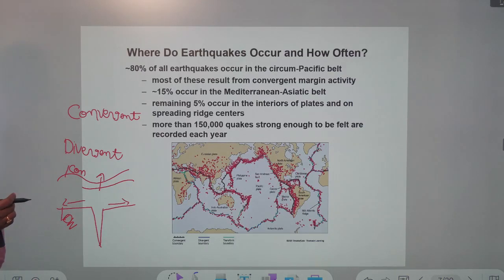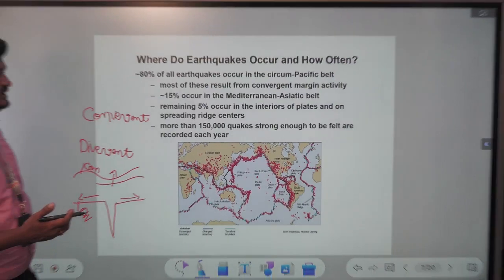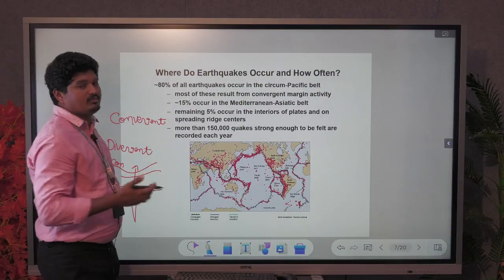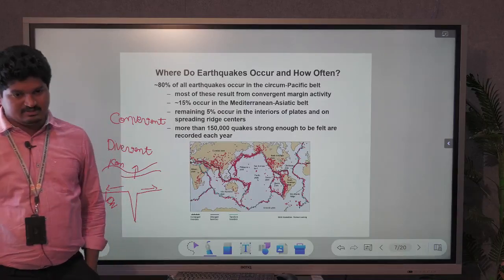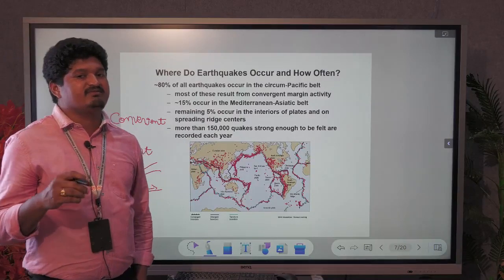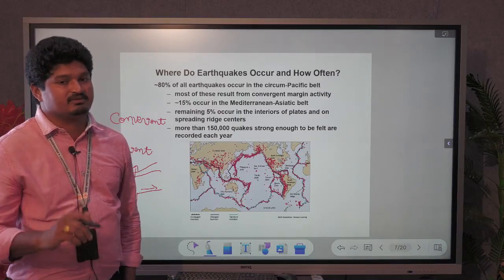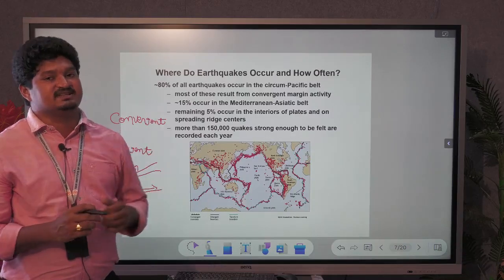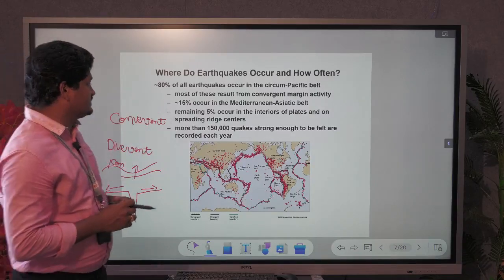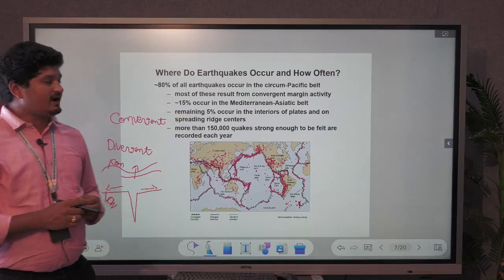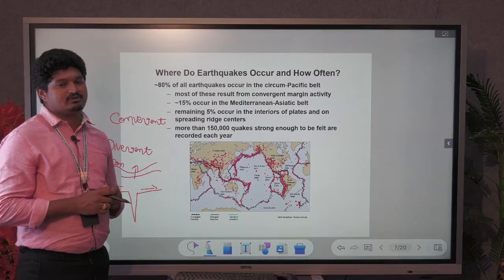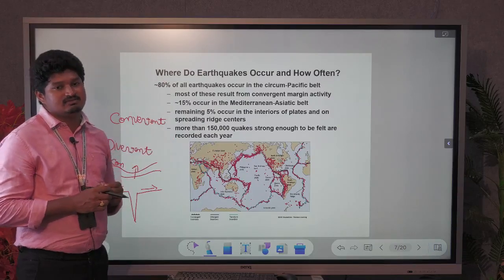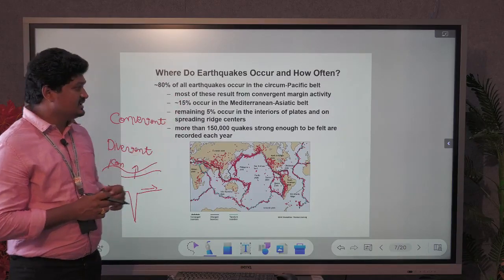Convergent boundaries most probably give rise to earthquakes, since most of the Pacific region belt is affected by various types of earthquakes based on the release of energy. Every year we find almost 1,50,000 earthquakes in the entire world, with different energy levels.